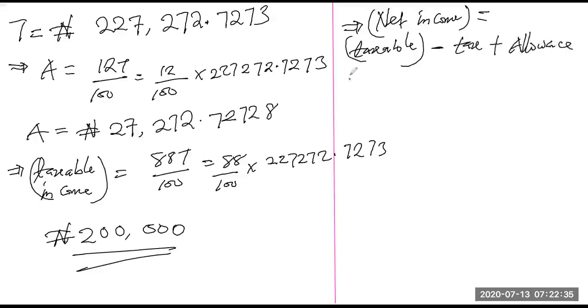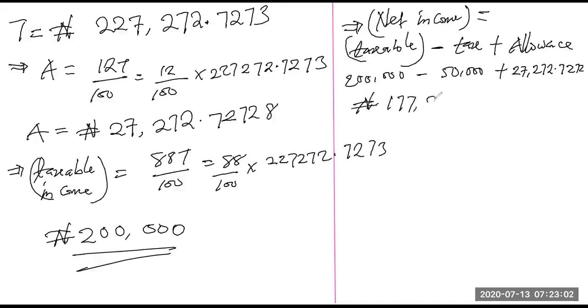So the taxable is 200,000, minus 50,000, plus the allowance, which is 27,272.7272 approximately, or 73. And of course, with a calculating device, the net income of the man is 177,272 naira, then 7273 kobo. So this is the net income of the man.